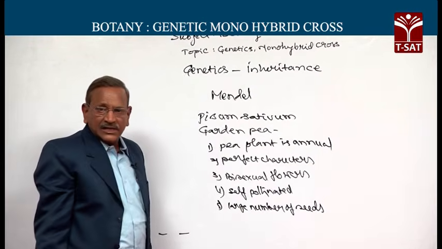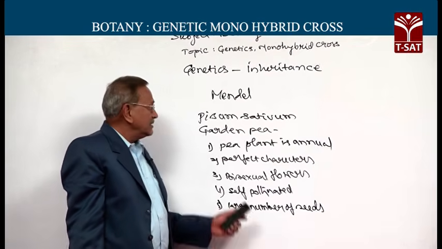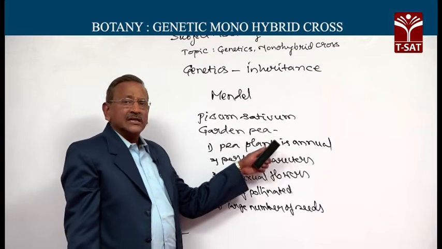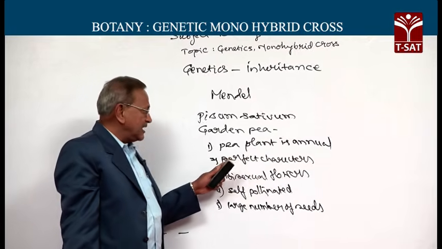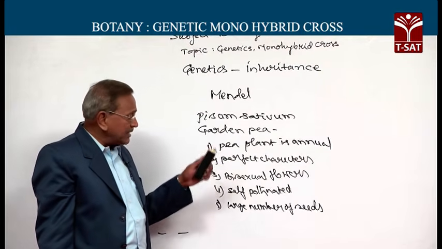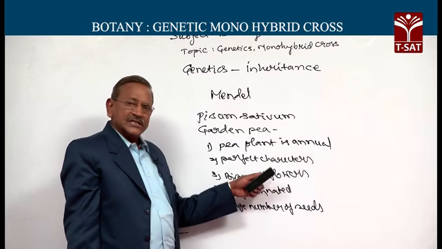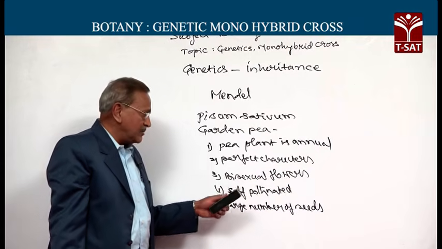These are the advantages associated with selecting this particular plant. The pea plant is an annual plant, and many generations can be studied in a short span. It has perfect and well-defined characters. It produces perfect or bisexual flowers capable of producing both male and female gametes.